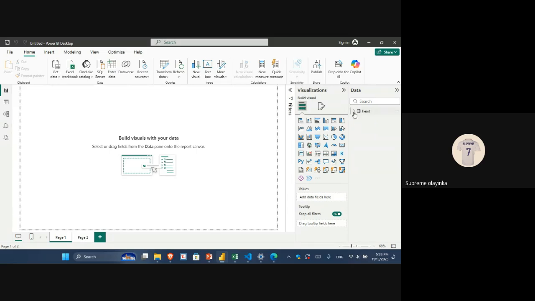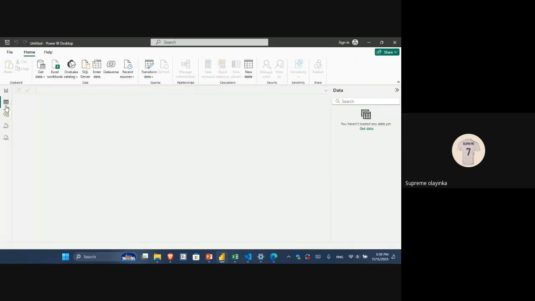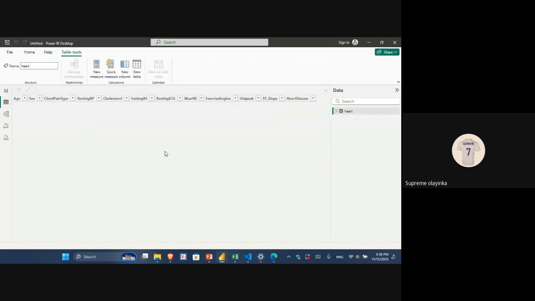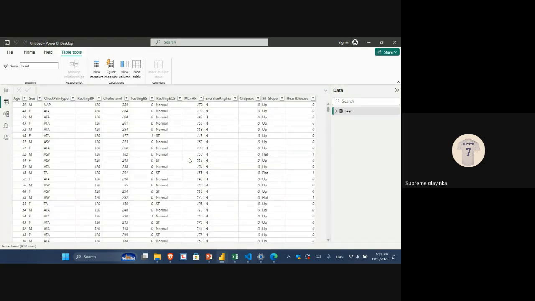So you can just click on this drop down and you can see all the columns there. We have the age. If you click on this table, then you can see the rows and columns, which I was trying to explain. So it's still loading. Just give it some time. Yeah, Power BI can be slow because the file is actually large. So you can see these are the rows and columns there.